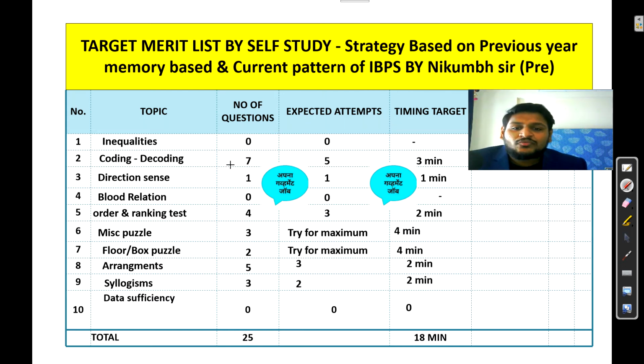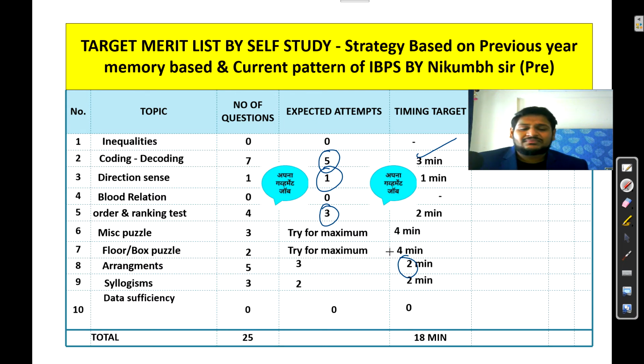So for attempting 5 questions of coding decoding, maximum 3 minutes is enough. Now see, it is not that you must follow this perfectly. Okay, just to give you an idea of how much time you will allot to each topic. For direction test, I give you 1 minute. Definitely within 1 minute we can solve one question of direction test. Then for order ranking, in 2 minutes maximum you can easily solve 3 questions, no worry. Arrangement, out of 5, 3 questions we can solve in 2 minutes.